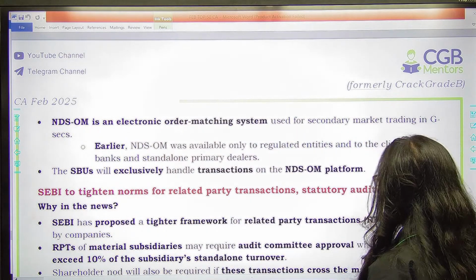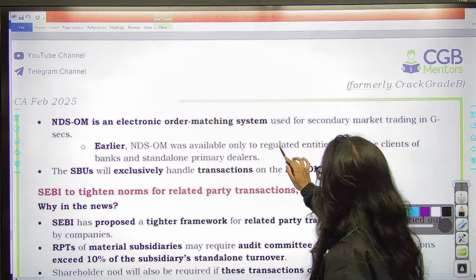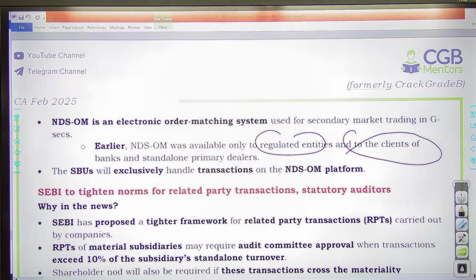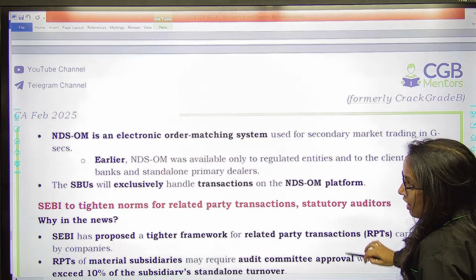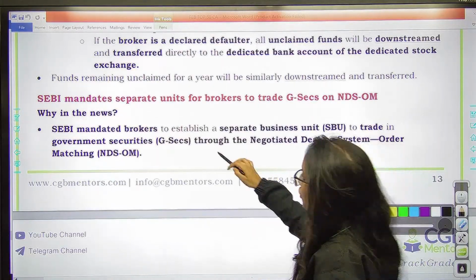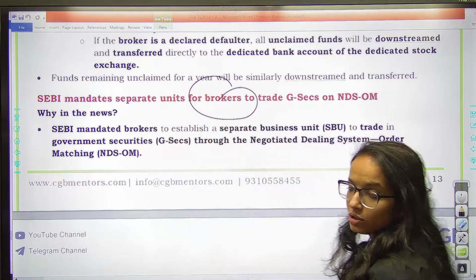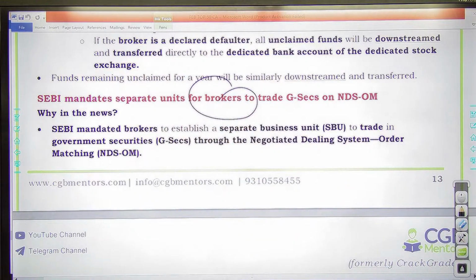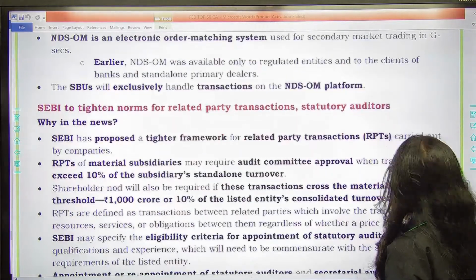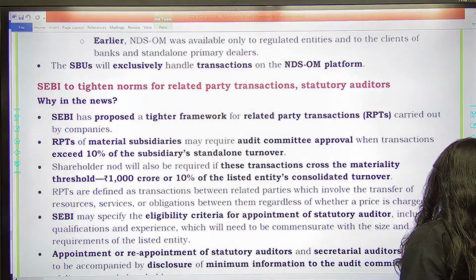Earlier NDS-OM was only available, remember, to regulated entities and to the clients of banks and standalone primary dealers. But now you have brokers also, they can trade government securities on NDS-OM platform. Brokers can also participate. Remember that.